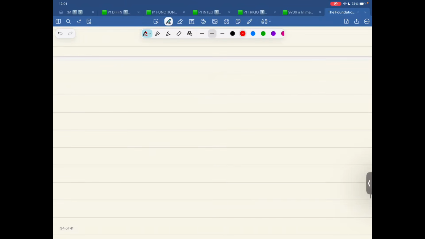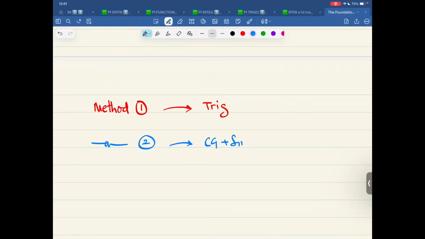That means one single question was done in three different ways. Method number one, that was using trigonometry. Method number two, that was using coordinate geometry and simultaneous equation of a line.